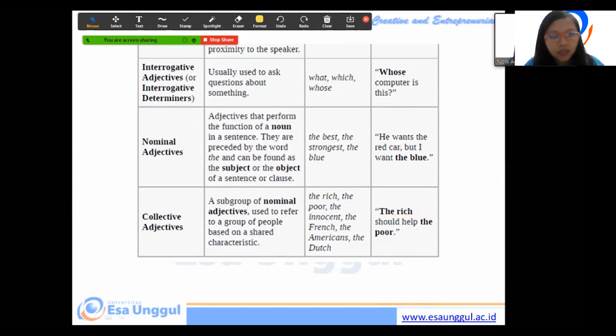For example, like a collective adjective, we can use the rich. The rich, rich is adjective, right? But because of the here, it refers to the people. So in bahasa Indonesia it is orang kaya, and orang miskin we can say the poor. That we call collective adjective.